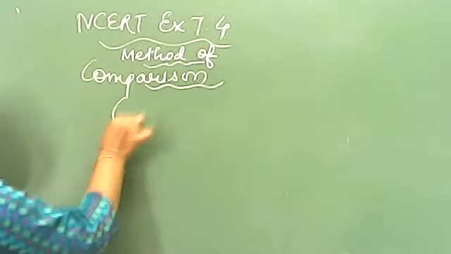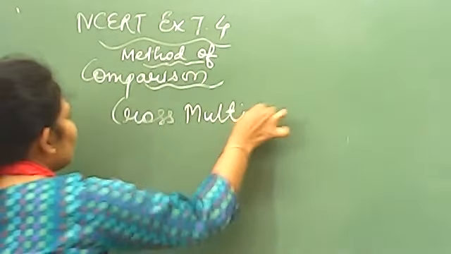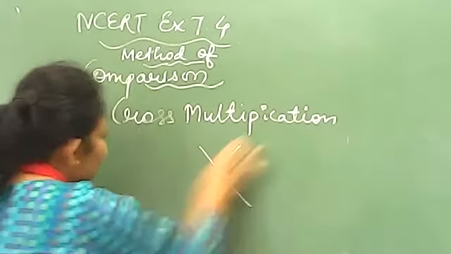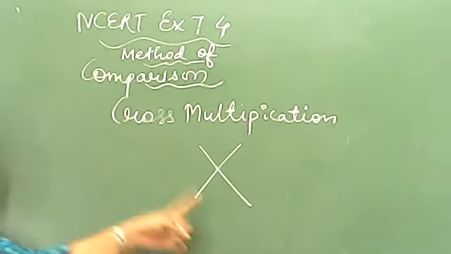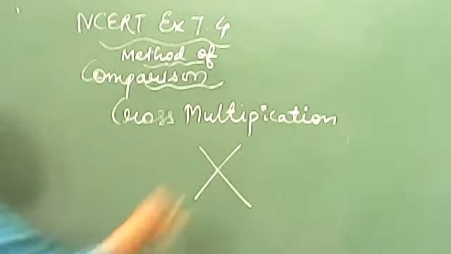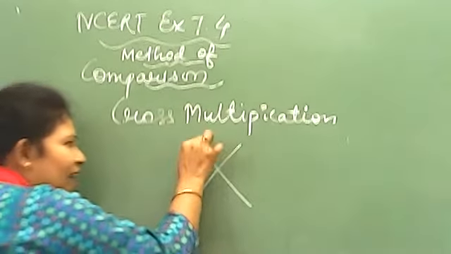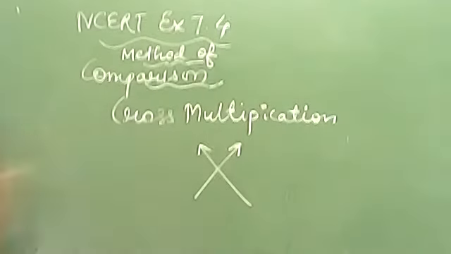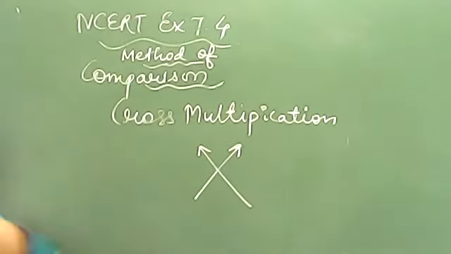that is known as cross multiplication. वैसे तो I think you must be knowing कि multiplication का sign ही cross का sign होता है. ठीक है, तो सबसे पहले याद रखो, इस method में आपको use करना है एक cross, और cross के ऊपर आपको ध्यान रखना है, there should be a cross head. You can call it arrow head, you can call it cross head. Head हमेशा कहाँ होता है? Top में. तो आपको याद रखना है ये head हमेशा top में होना चाहिए. बस cross multiplication की ये चीज आप याद रखो, you will feel the method is easiest one.